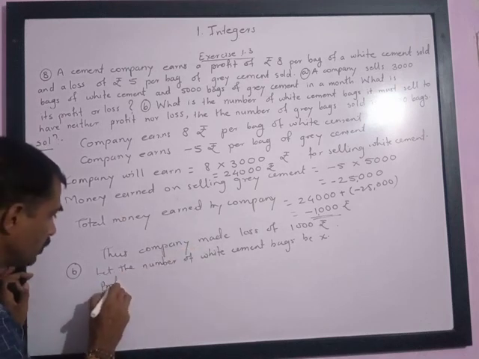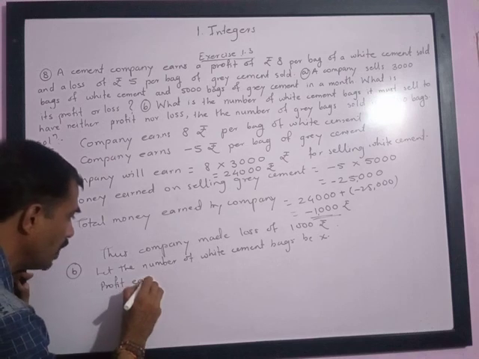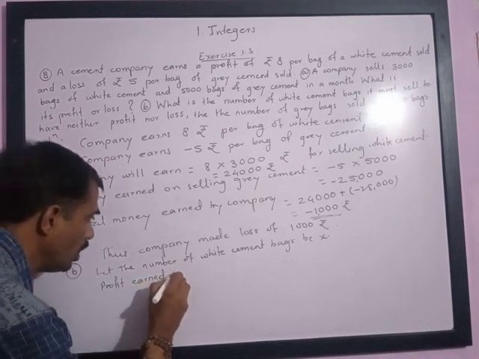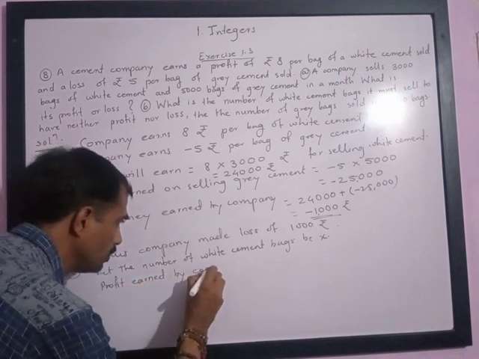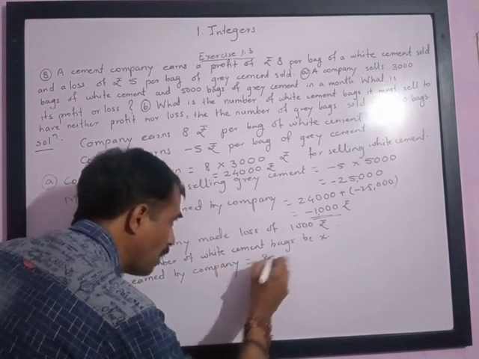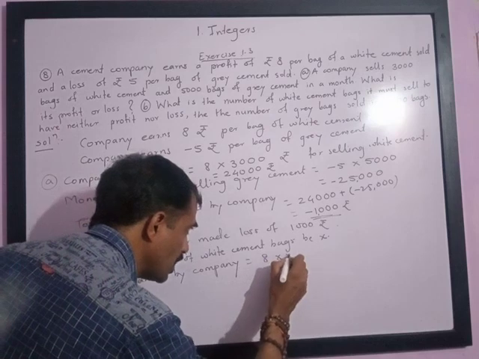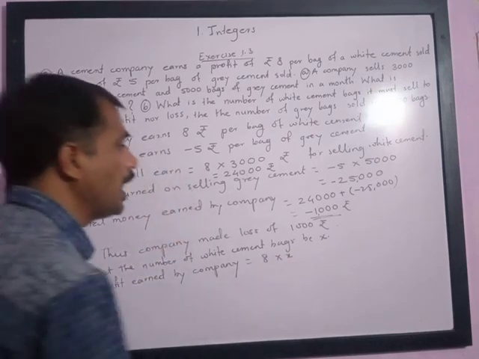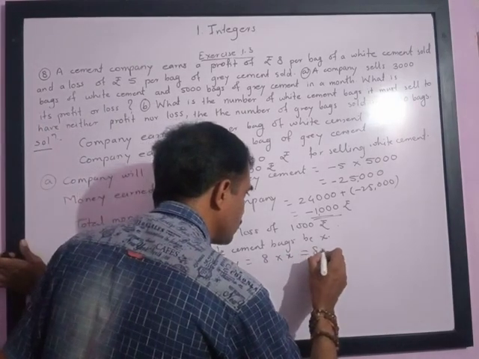Profit earned by the company is 8 per bag and the number of bags is x, so it will be 8x.